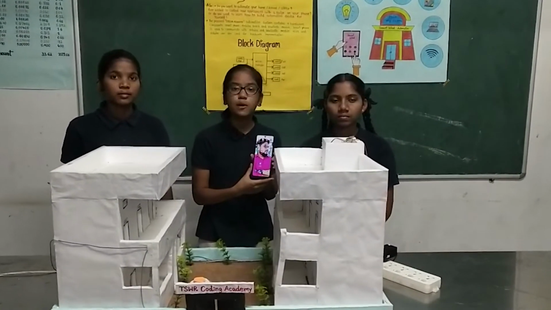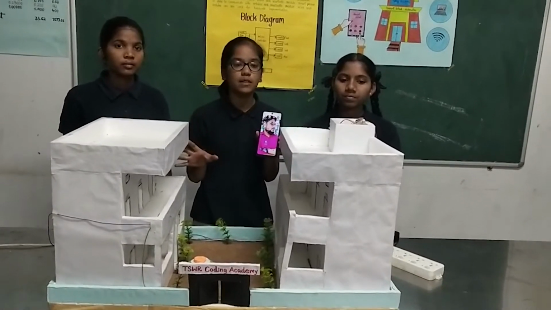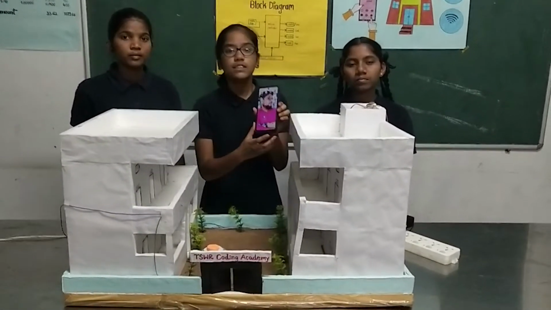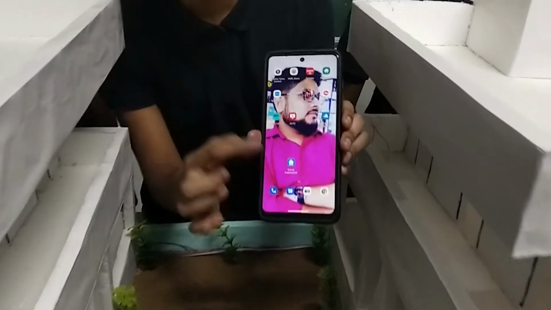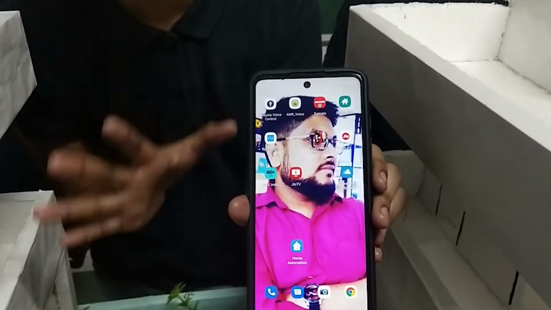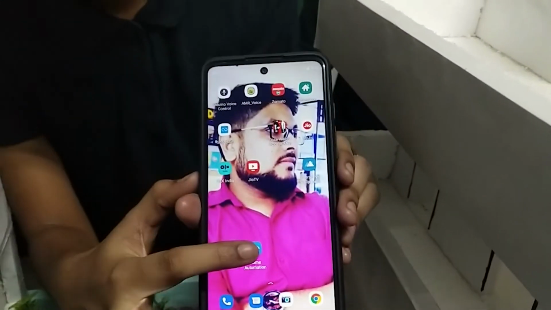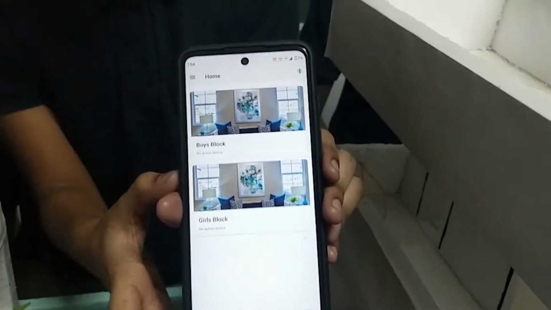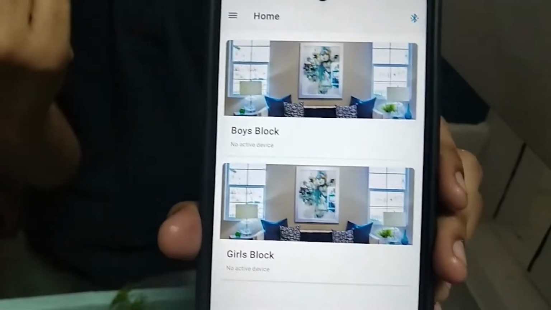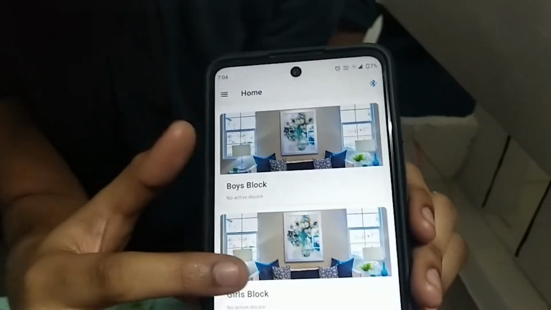So in this project we are automating the whole coding academy using one mobile application. This is the mobile application which we have developed on our own to control the coding academy. So this is the application. And as I said, we have 2 blocks, that is the boys block and girls block. So here you can see the boys block and girls block.